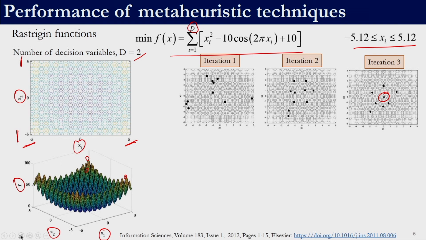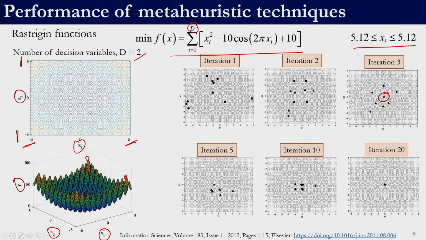So, if we keep doing this for 20 iterations, this is what happens. This is a typical performance of a meta-heuristic technique, right? Initially the population is scattered. As the iteration progresses, they move towards one particular point, right? In this case, this point is nothing but the global optima. It manages to reach the global optima. For this problem, the optima is 0, 0. So if you substitute 0 in this objective function, you will get a value of 0 for f, right? So this is what the performance of a typical meta-heuristic technique looks like.